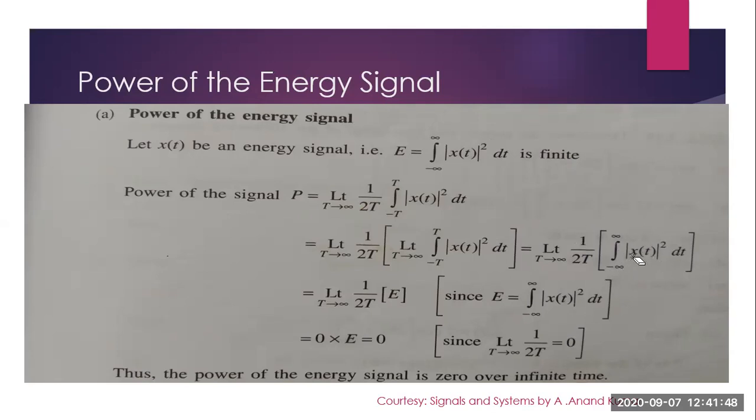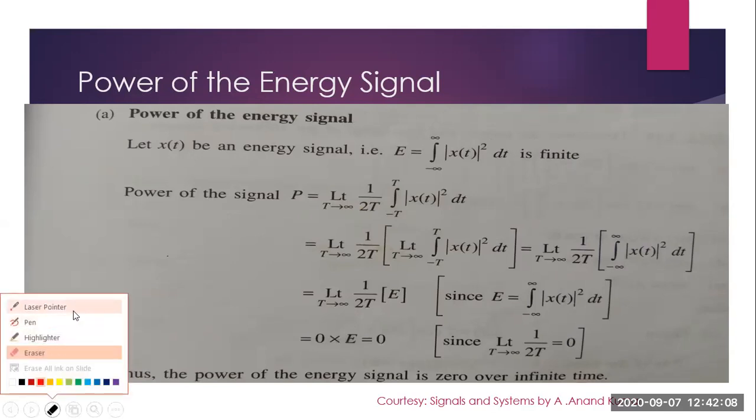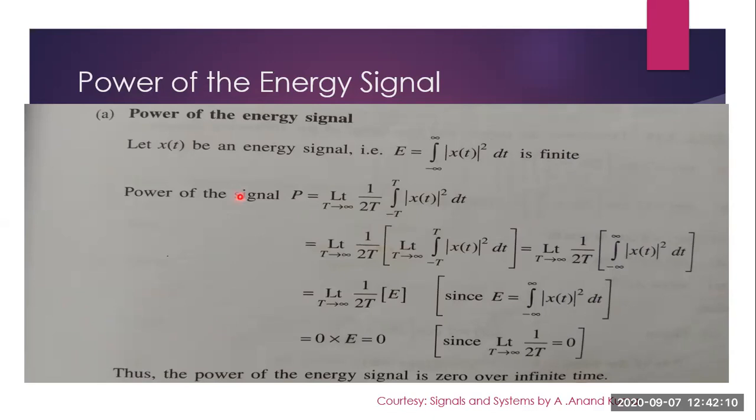Now this is the equation for energy. So it is limit t tends to infinity 1 by 2t into E. And since t is in the denominator and t is tending to infinity, what will it become? It will become 1 by infinity. So 1 by infinity is 0. So 0 into E will give you 0. So that means if the signal is an energy signal, then power will be equal to 0.